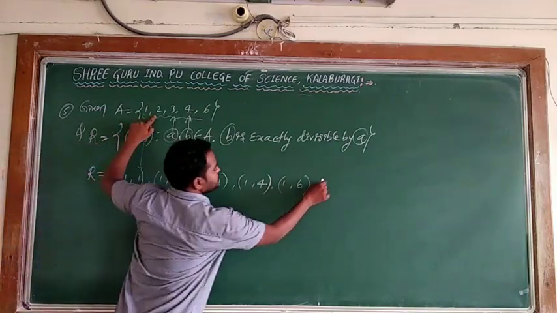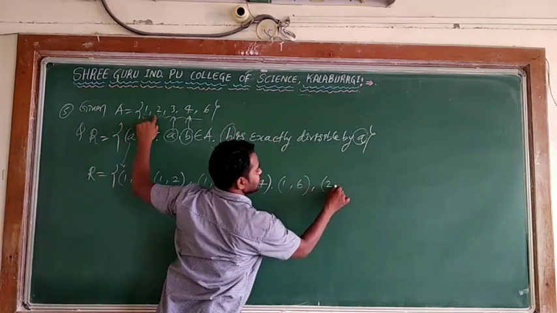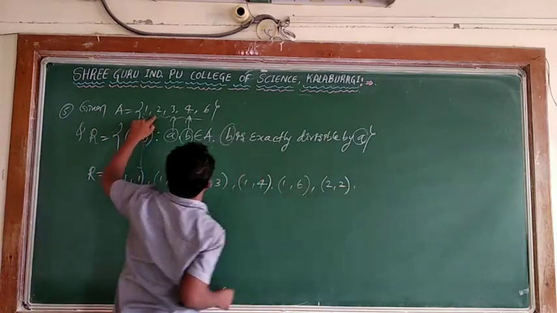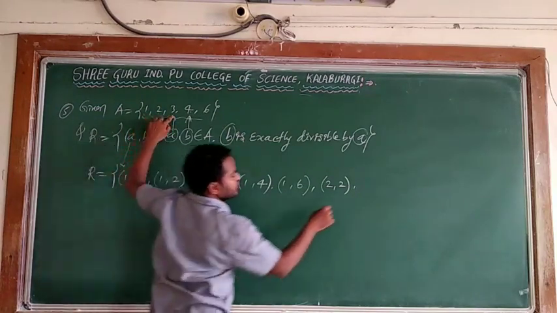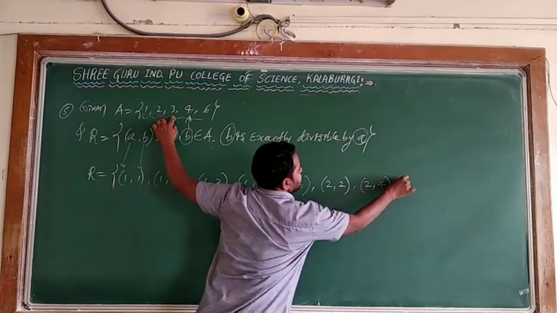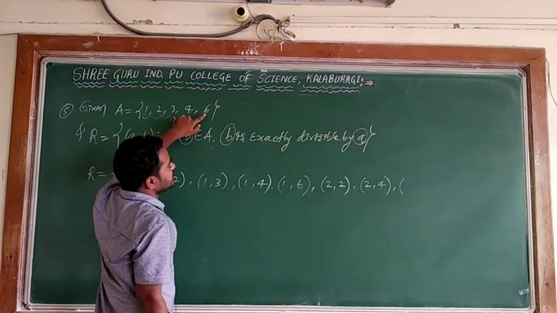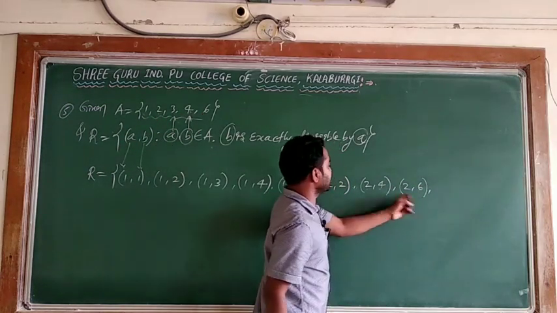2 with 1 is not possible. 2 with 1 I can't say. 2 with 2, yes, 2 is divisible by 2. 2 with 3 means 3 is not divisible by 2. 2 with 4, yes, 4 is divisible by 2. Then 2 with 6, yes, 2 with 6 is possible because 6 is divisible by 2.